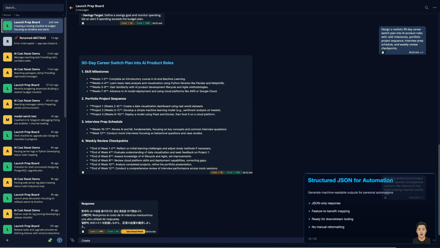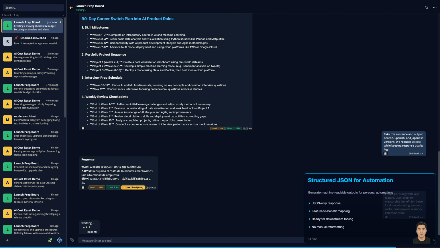Here we switch from prose to structured JSON with fixed keys. That means this output can drop straight into automations, dashboards, or docs workflows. Machine-readable output turns one good answer into a repeatable system. You can pipe this into scripts, trackers, or notes without cleanup. That is how everyday prompts become reliable workflows.